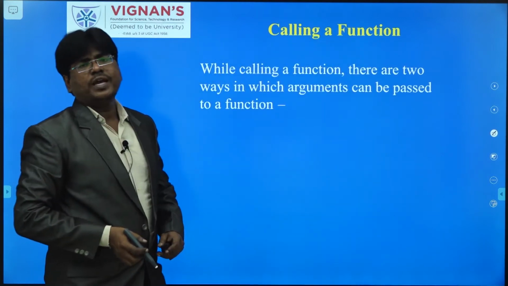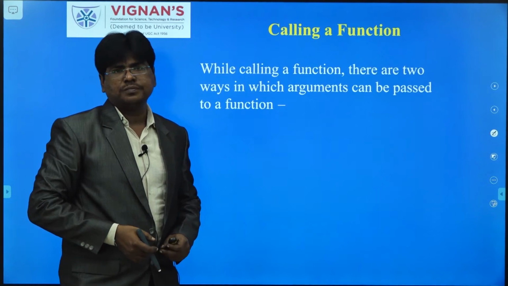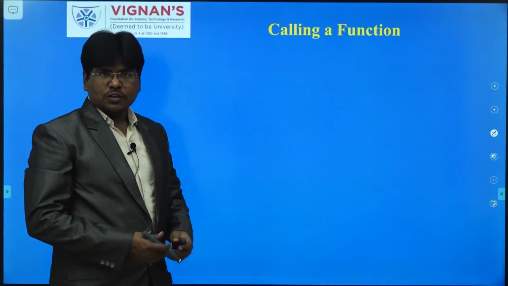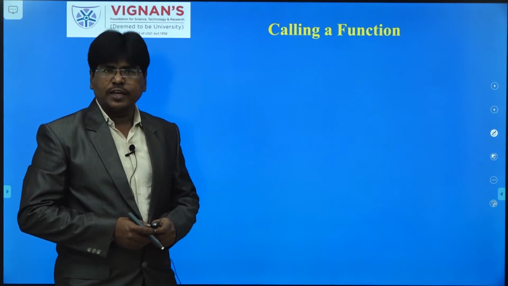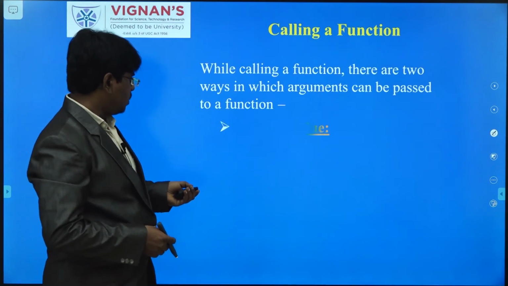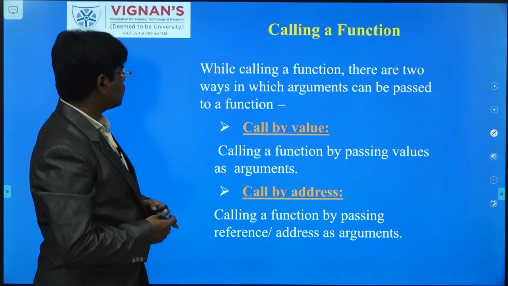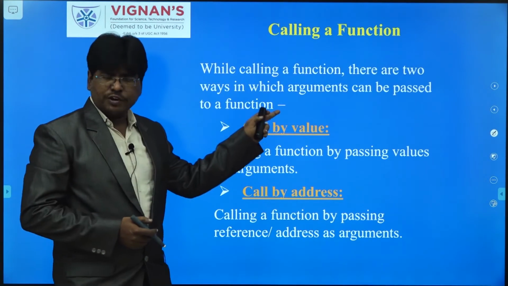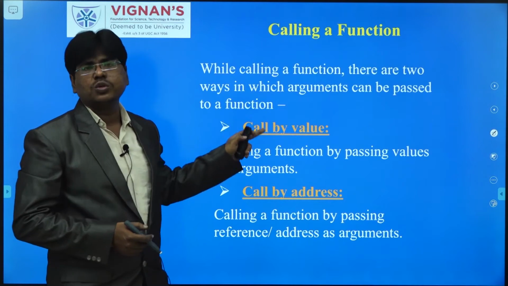So there are mainly 2 ways to call a function. One is call by value, another one is call by reference. What is call by value and what is call by reference? While calling a function, there are 2 ways in which arguments can be passed to a function.